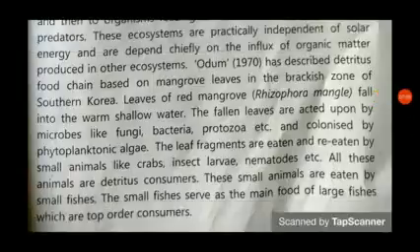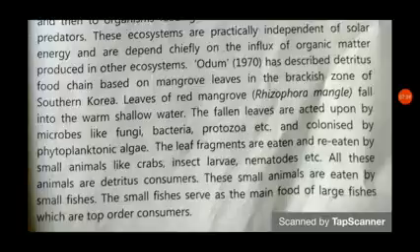Now these detritivores feed on the detritus, and this detritus is eaten by the detritivorous animals. These small animals are eaten by the small fishes, which are detritivorous and feed on the detritus. The small fishes serve as the main food for the large fishes, which are the top order consumers. These small fishes are consumed by the killer fishes, which are known as the predators.